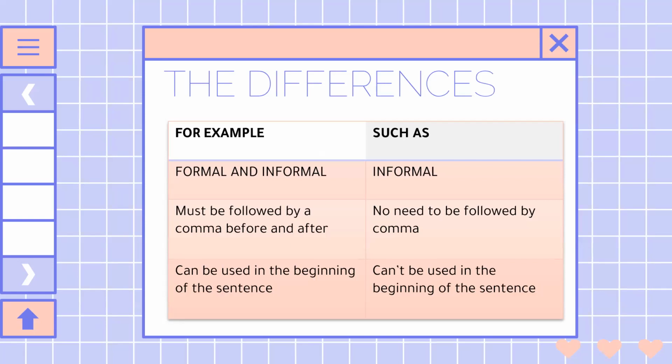Now we move to "such as". "Such as" is used only for informal situations. There is no comma before or after the words "such as". "Such as" cannot be used at the beginning of a sentence.